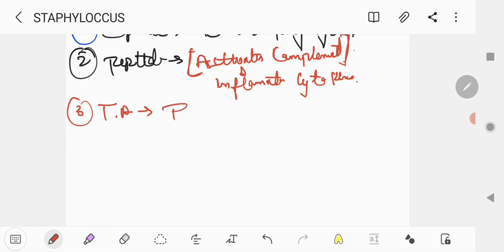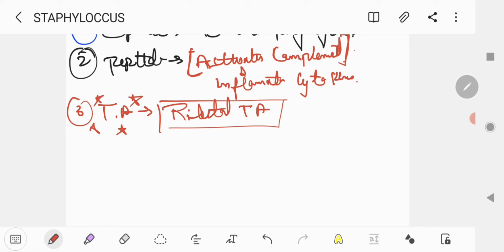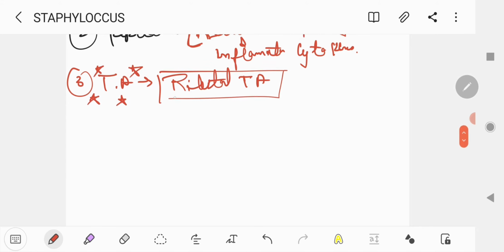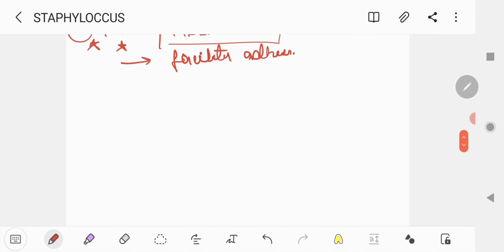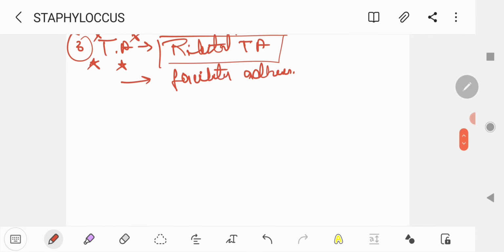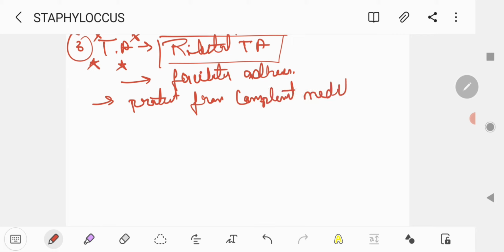The major one is ribitol teichoic acid. Important one. You have to mark 4 stars in this. Function is basically it facilitates adhesion. Okay. And the major function of this is it protects the Staphylococcus aureus from complement-mediated opsonization or killing.